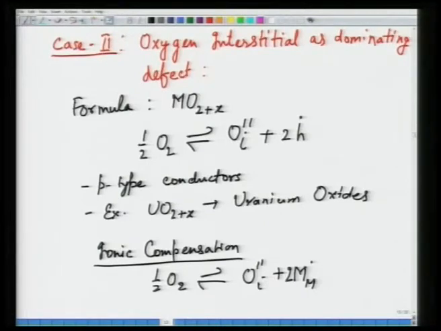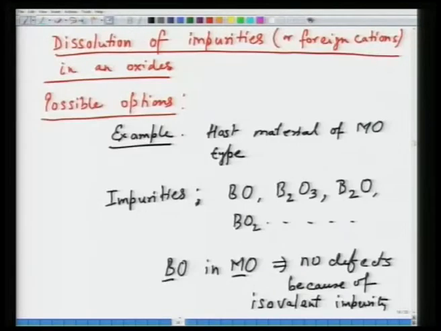Defects could be holes or oxidized metal sites, and this is common in, for example, uranium oxides, which turn out to be p-type conductors. Then we looked at dissolution of foreign atoms or impurities, intentional or unintentional, but when you put in impurities, the impurity has its own effect.